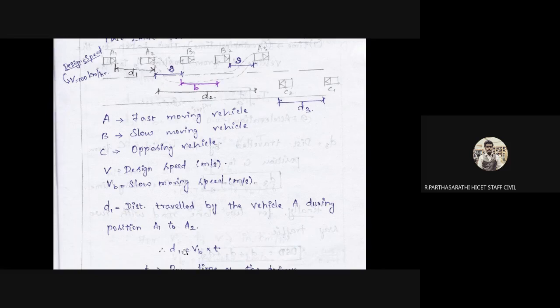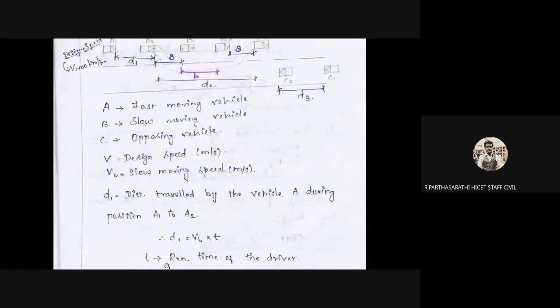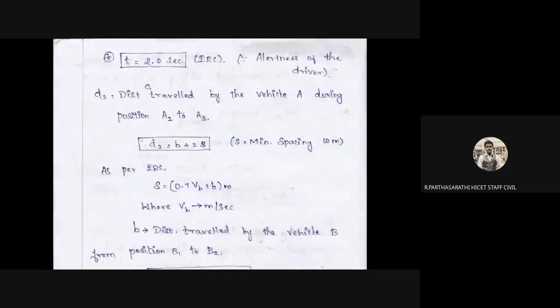So D1, the distance traveled by vehicle A during the position A1 to A2, is equal to VB into T, that is, the reaction time. T is the time of the driver. So T is equal to 2.0; you always refer to T as 2.0 seconds in the Indian Roads Congress. It is the alertness of the driver.